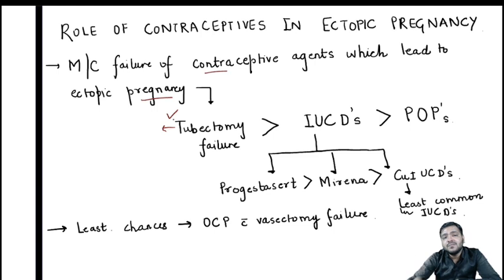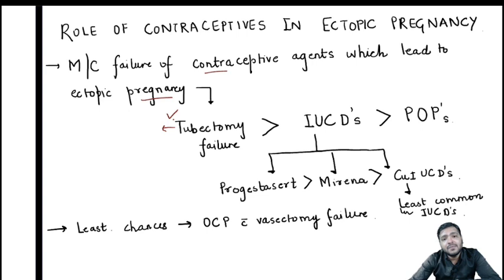What is the most common cause of tubectomy failure? The reason is basically the identification of the wrong structures in the surgery. Even if the tubes are not identified correctly, it can lead to tubectomy failure.